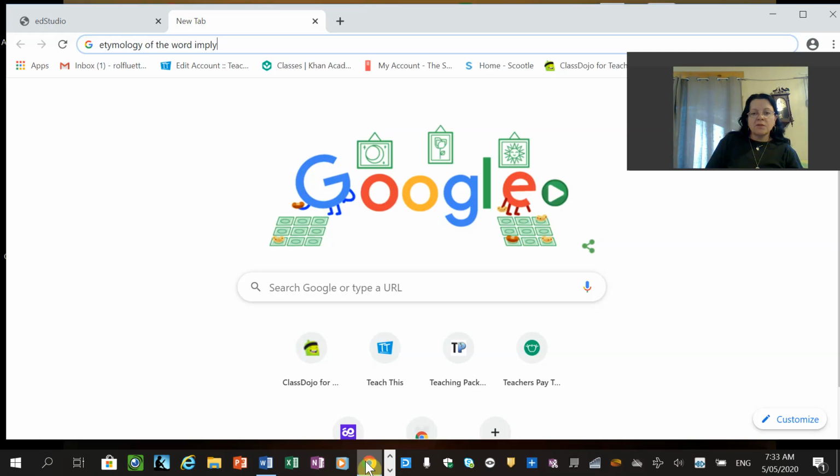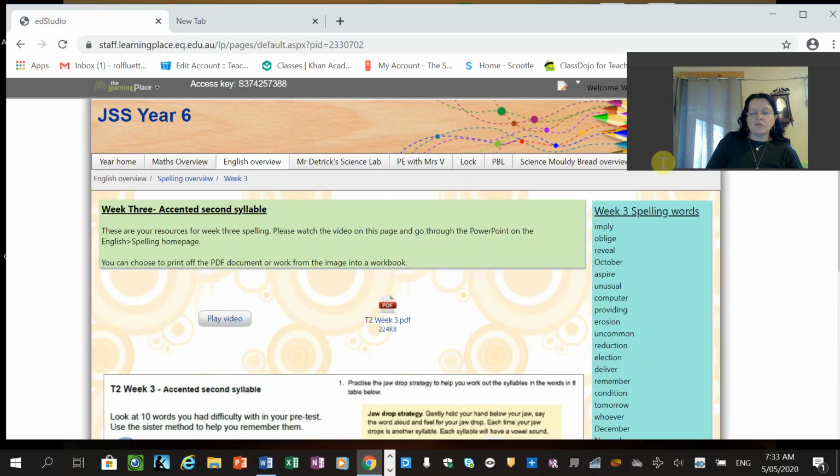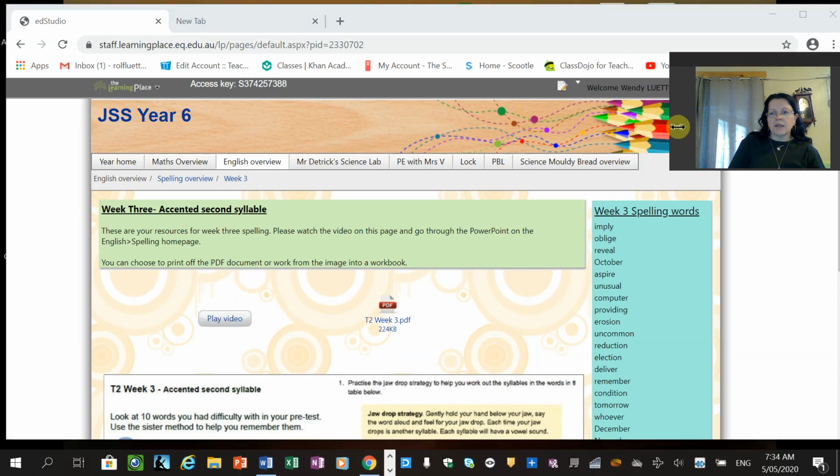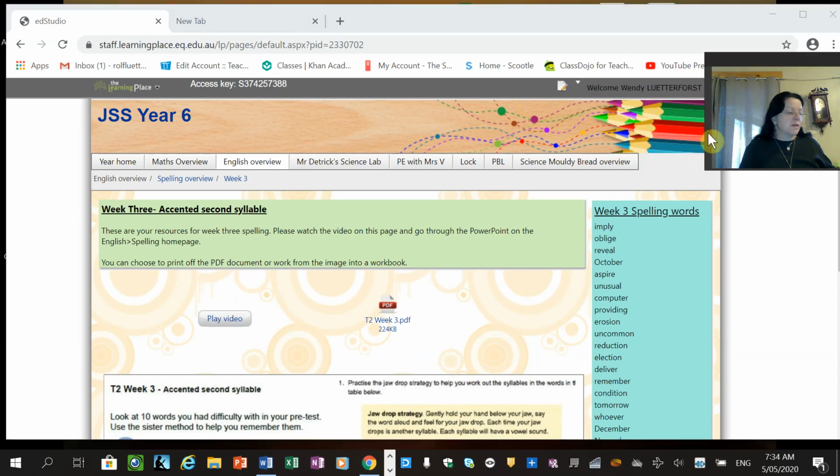Okay, so if we jump onto EdStudio and we have a look at our spelling words for this week, let's go through and list them. If you want to head up your books with your name, and today, week 3, Tuesday, 5th of May 2020, and we're on spelling and we're doing etymology, which means that to do this activity you are listing the first word. You can write it in IPA off Google or whatever you're using.